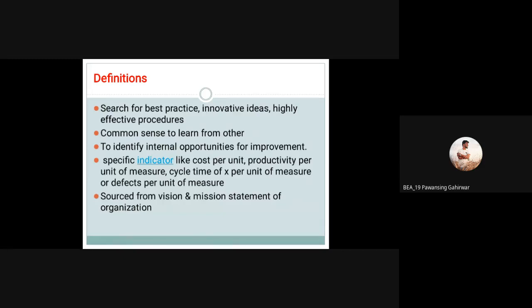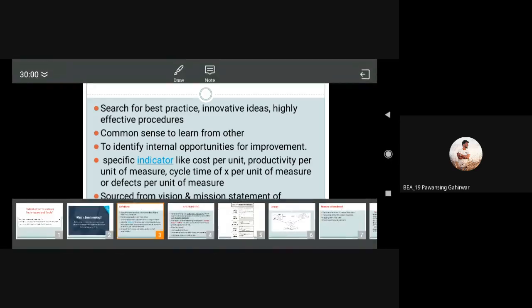Source from the vision, mission, statement of the organization. For benchmarking, whatever the aim, vision, and mission of that industry will be, that is your stated goal. So you have to reach up to that goal, and definitely for that purpose benchmarking will also be useful.